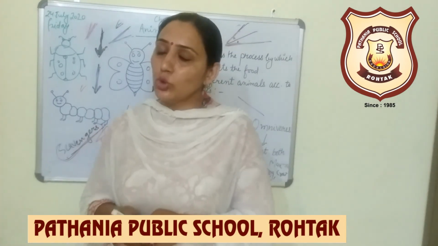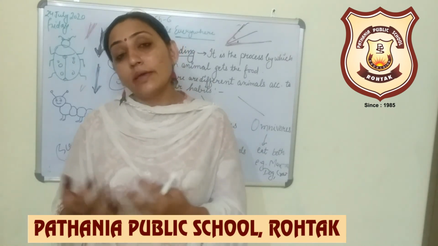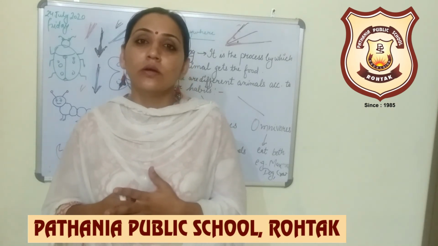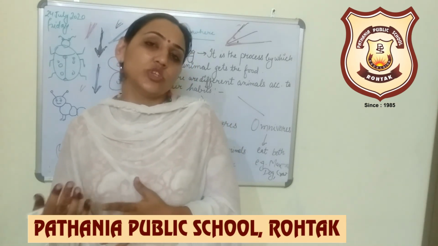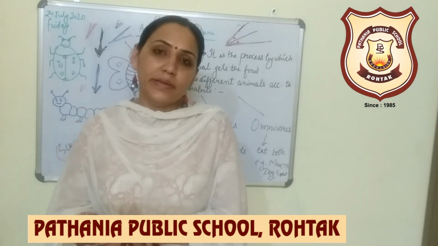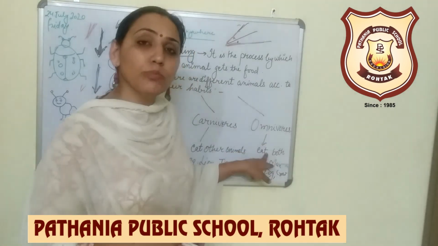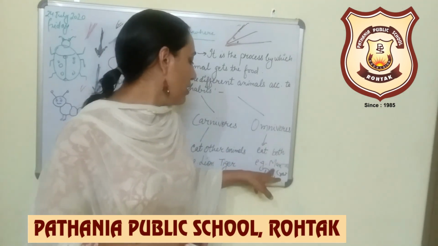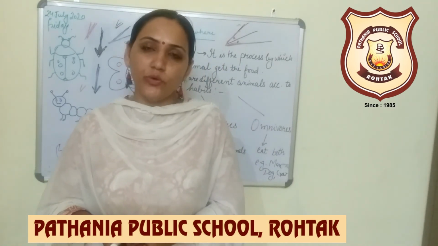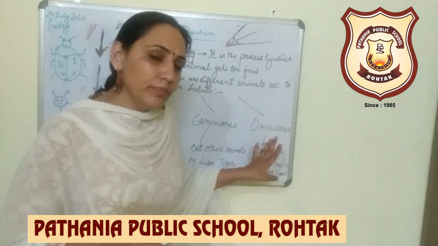Omnivorous animals are those which eat both plant as well as animal products, like man. Man is considered an omnivore because we eat plant products like rice, bread, chapati, vegetables, fruits and non-vegetarian products like meat, egg, chicken. So omnivores are those which eat both plant as well as animal products. A dog is also considered an omnivore, and a crow is also an omnivore. So according to feeding habits, animals are classified into three main groups.